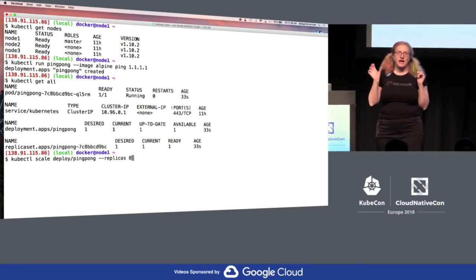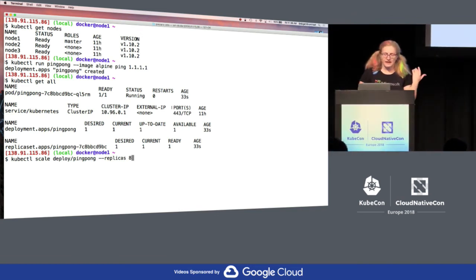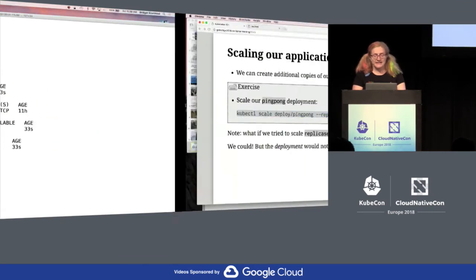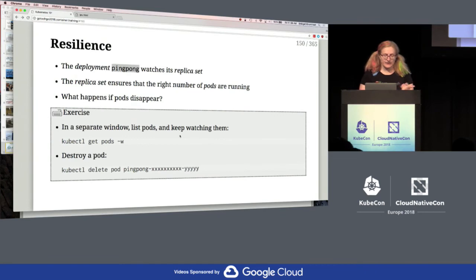But I don't just copy and paste something and then hit return really fast, because then they don't see what I've typed. And of course, they have the materials up in front of them, but I talk about, okay, we're scaling the deployment. We're not scaling, say, the replica set, because then the deployment would just scale it back down.